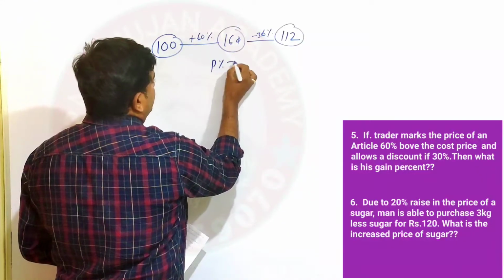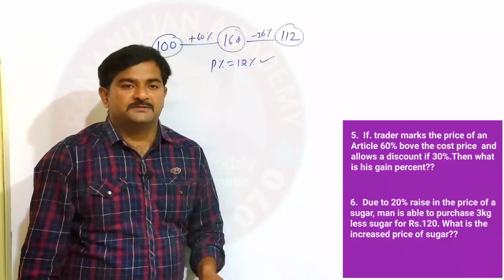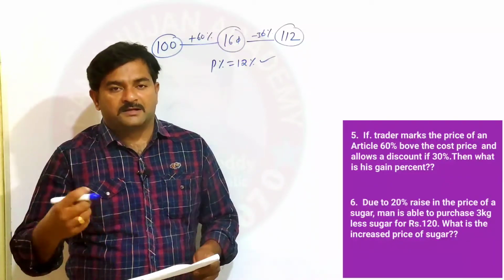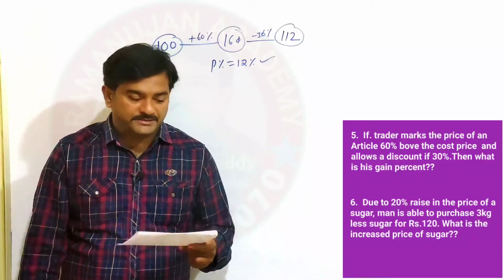Therefore, the gain percentage or profit percentage is simply 12%. So that's all, a very simple question. Now you can see one more question on the screen. What is the next question?